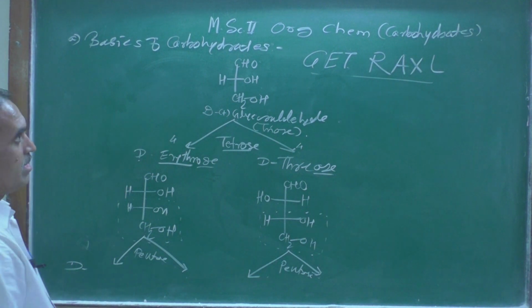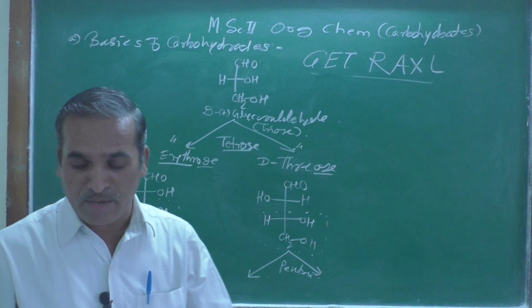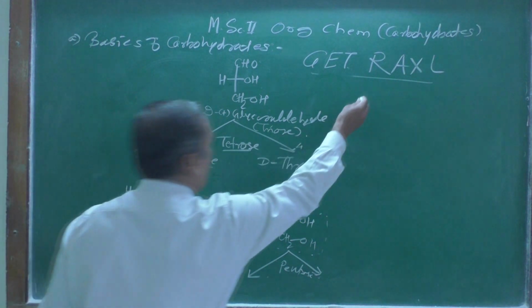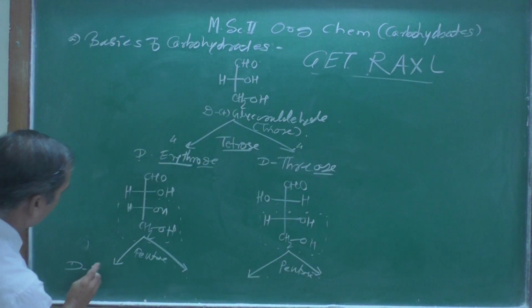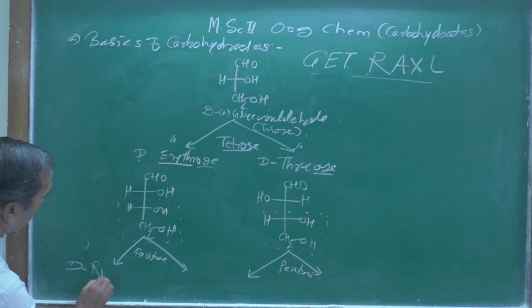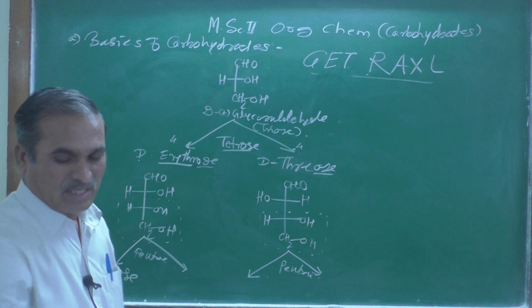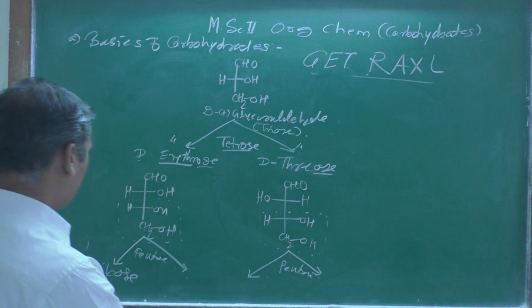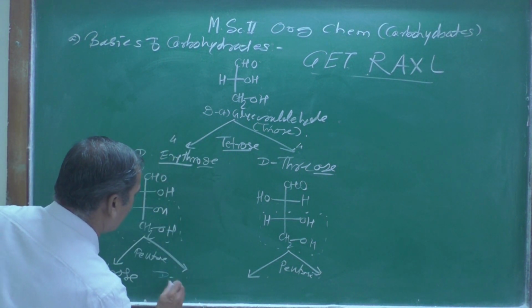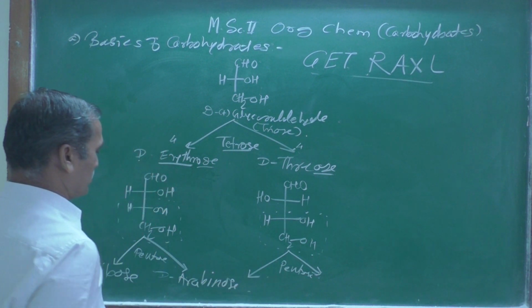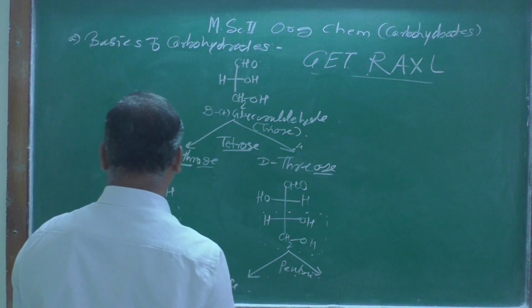And DR means what? Ribose you are going to get over here. D means here, and R means ribose. You are going to get D-ribose. And here A means arabinose, this is D-arabinose, and these are also pentoses.